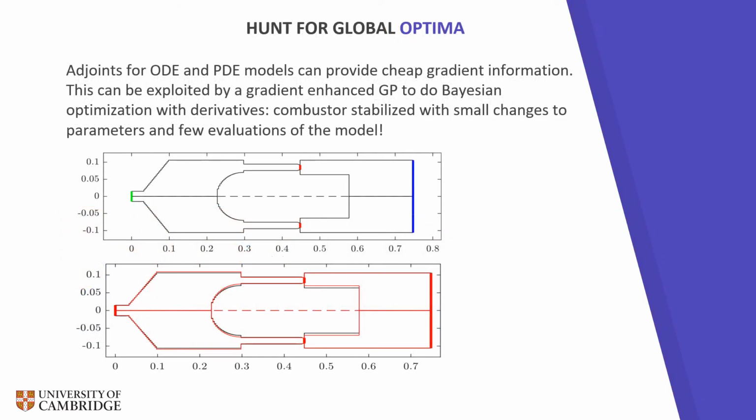Okay, let's say we have an accurate model of what's going on inside a combustor. Now we need to use it to make design changes that make the combustor more stable. But this model can be expensive, and we can evaluate the stability of only so many designs within our fixed computational budget. This is why we're using Bayesian optimization with derivative information, which helps us find optimal designs more efficiently by using fewer evaluations of the expensive model.